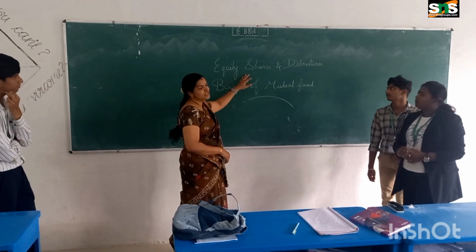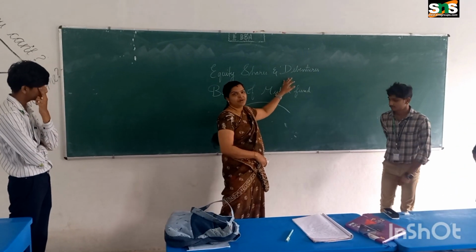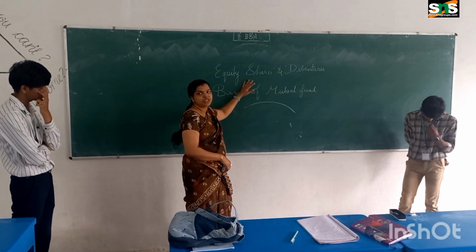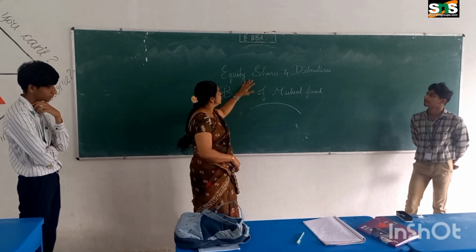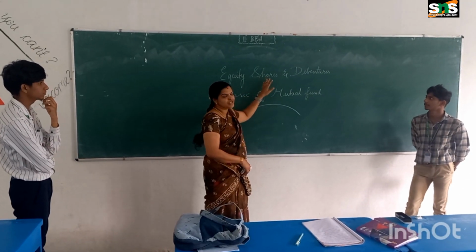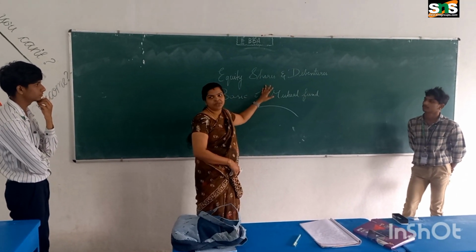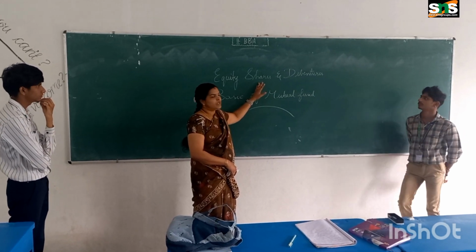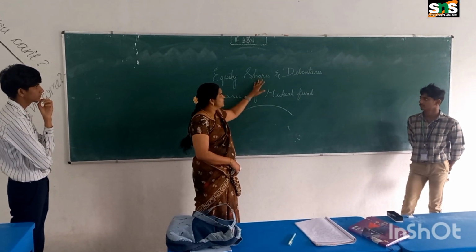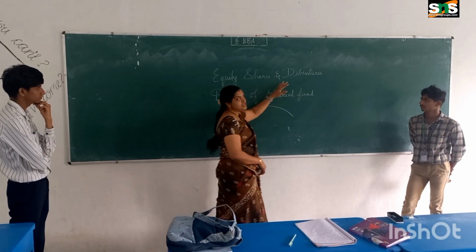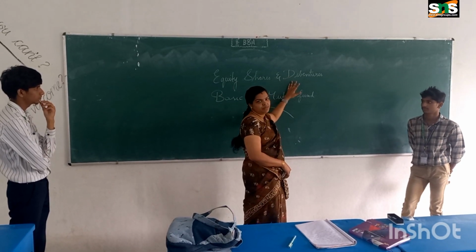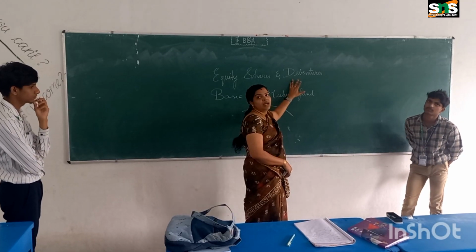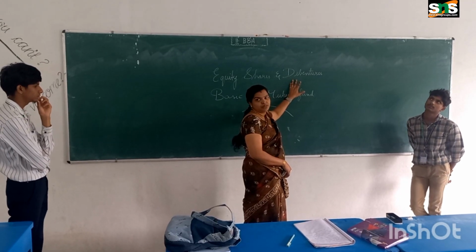Sir, for what purpose are equity shares and debentures issued? For getting financial sources from the public. Those who hold equity shares are called the owners of the business because they have the right to vote. Debenture holders are the creditors of the business, because they are investing money in the business.